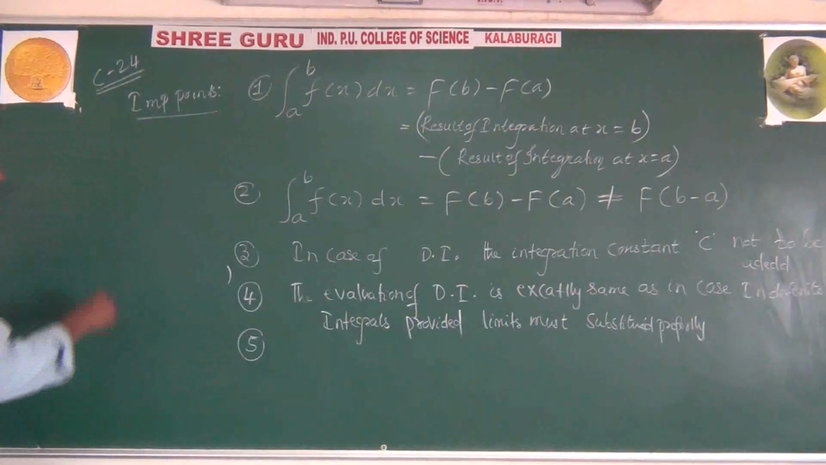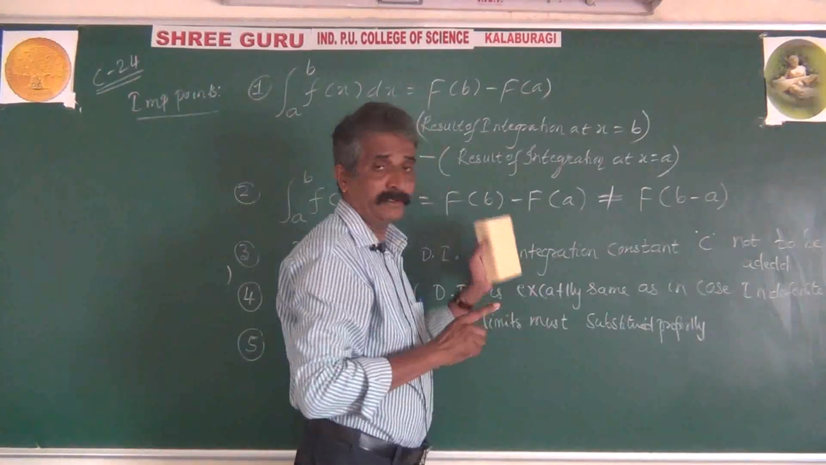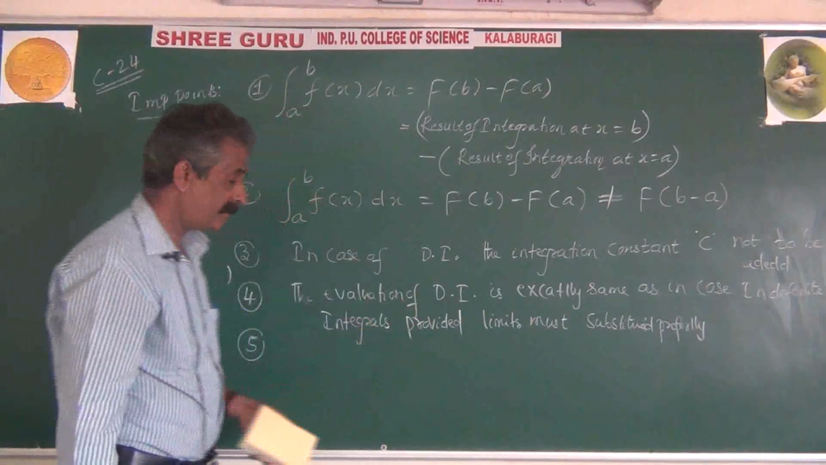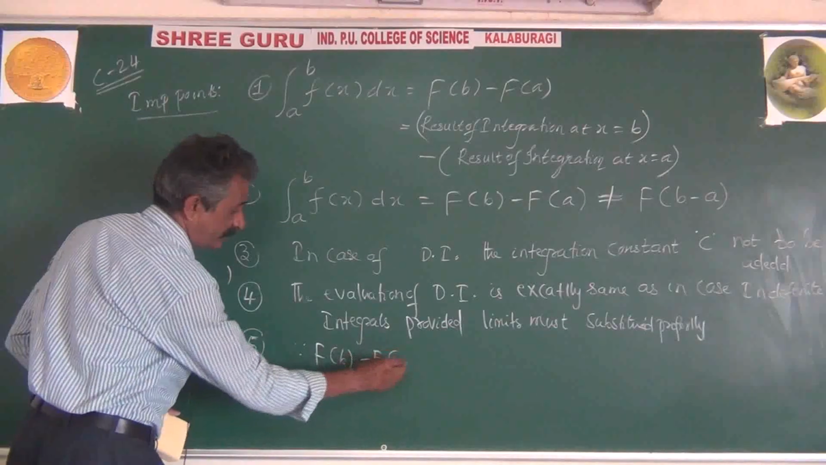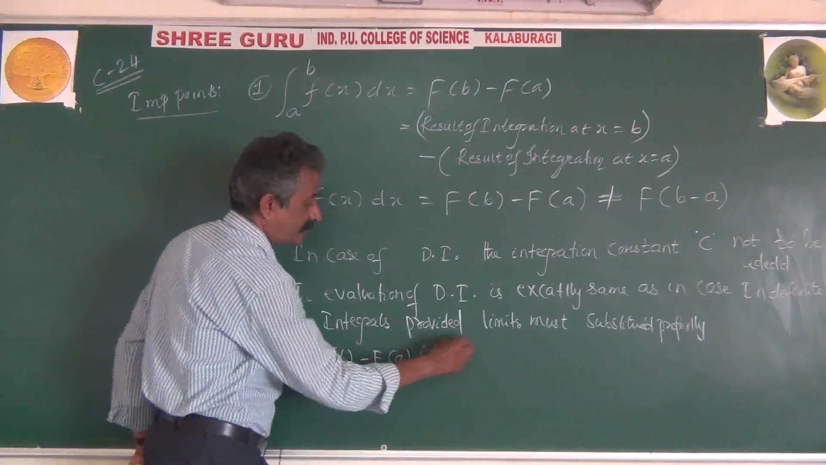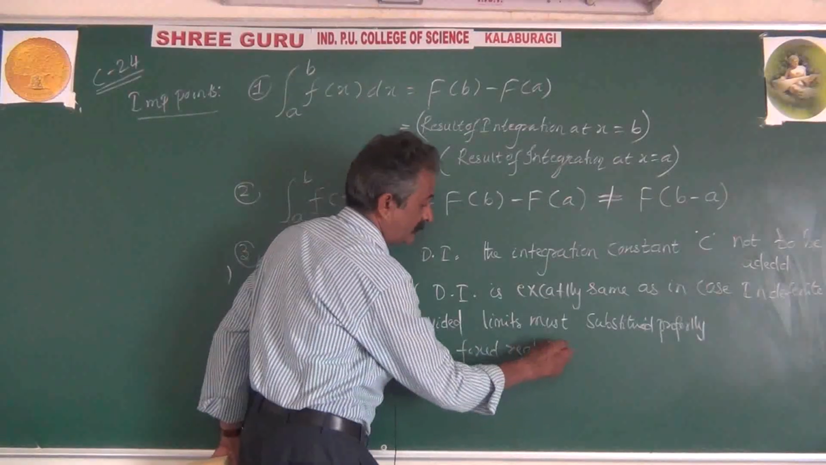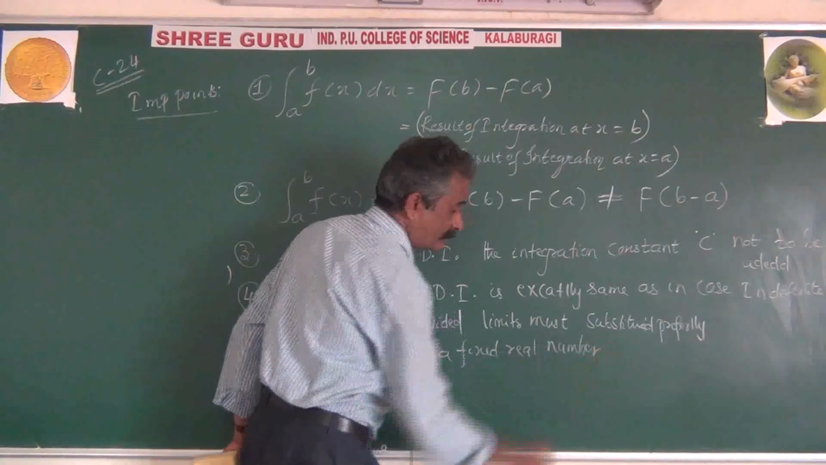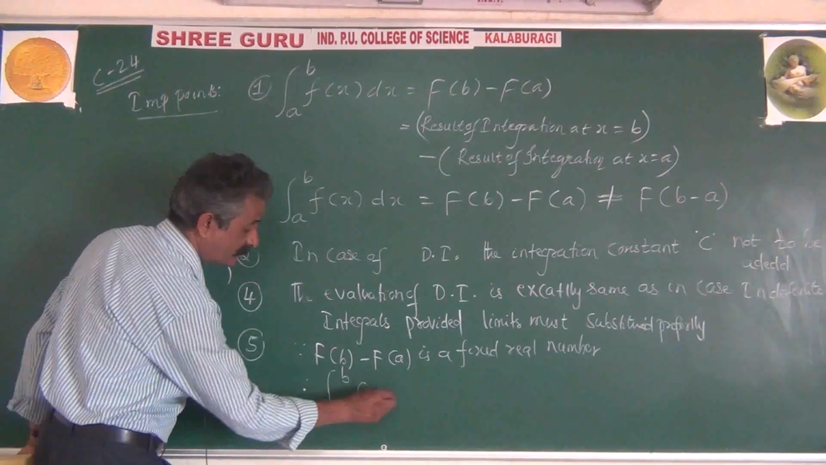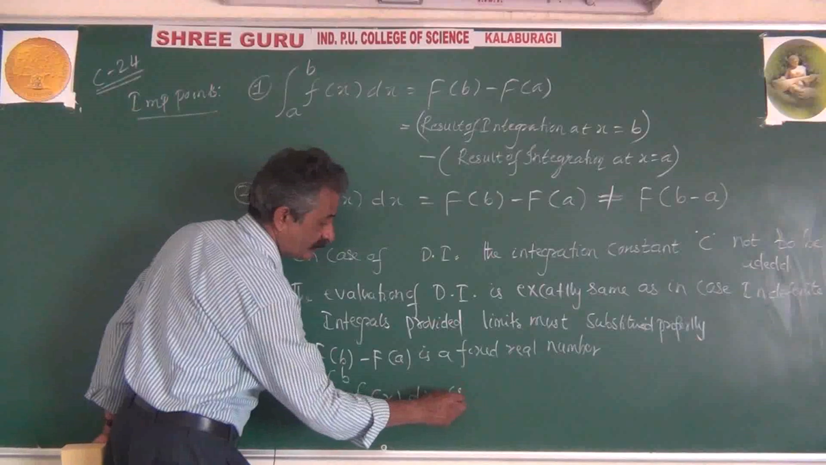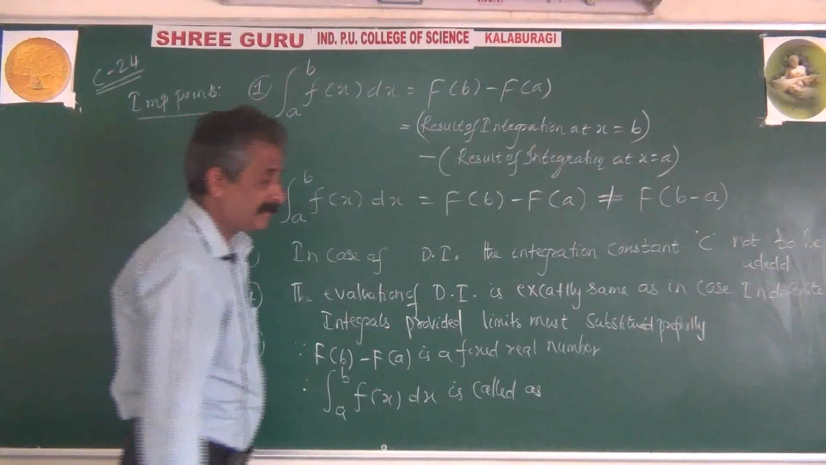As already told, since f of b minus f of a is a fixed real number, that's why such integrals are called definite integrals. Since f of b minus f of a is a fixed real number, therefore integration a to b f of x dx is called a definite integral.